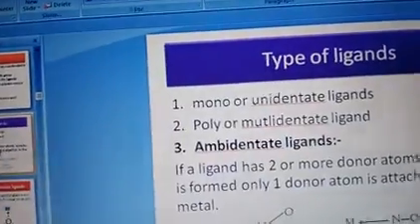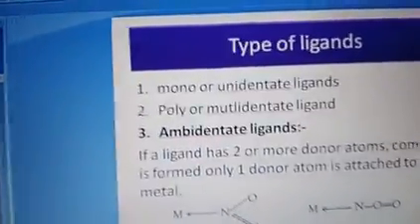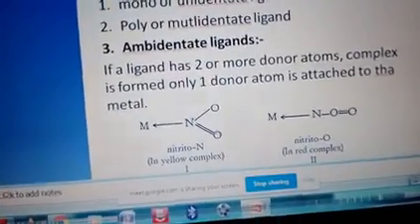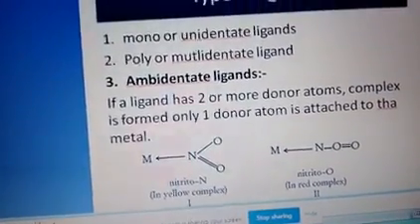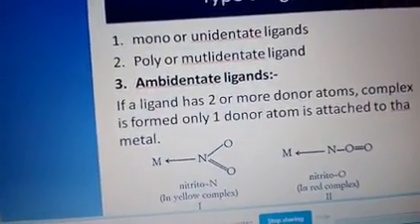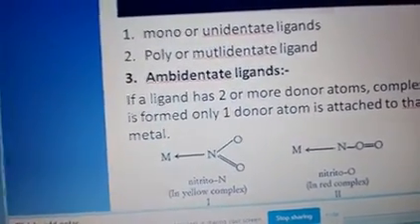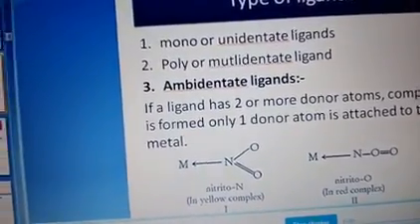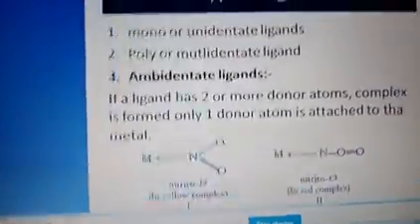So ambidentate ligands are ligands which have two donor atoms. A ligand which can join with the central metal atom in two different ways is called an ambidentate ligand. समझ में आया?